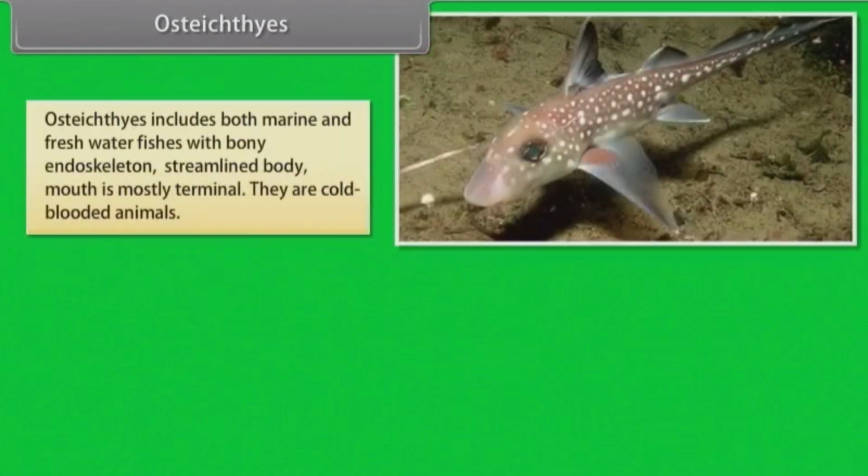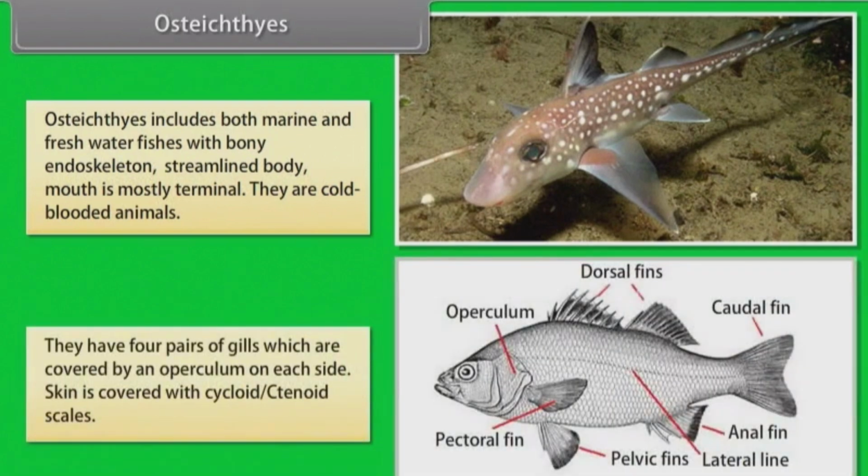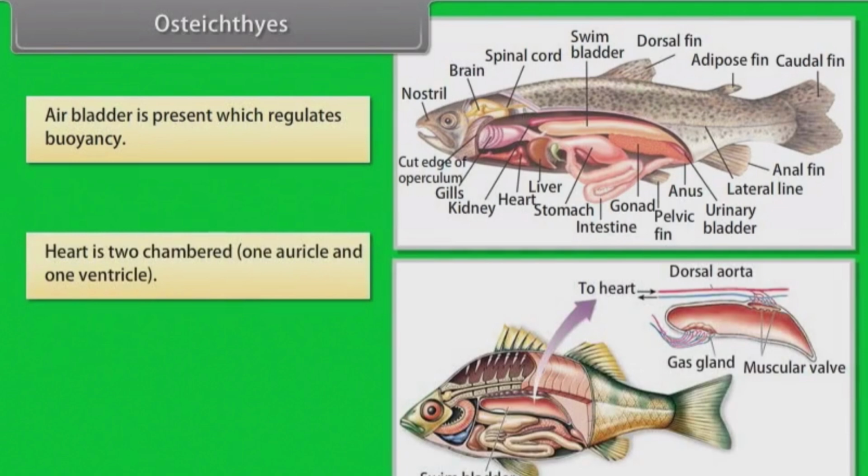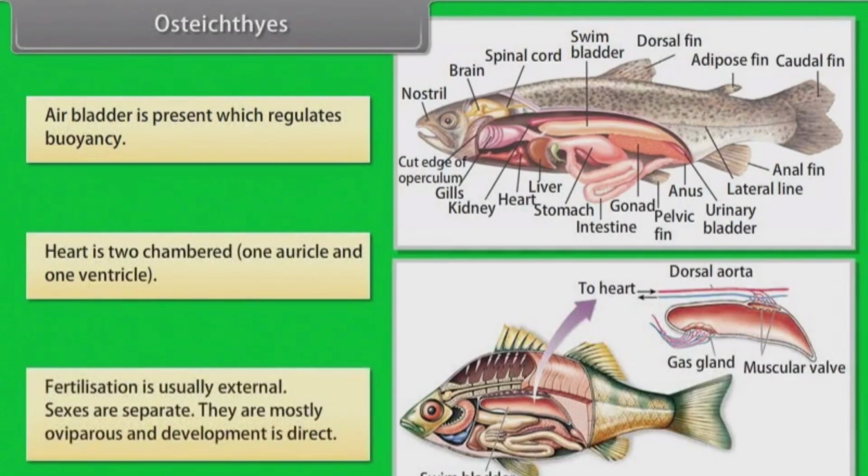Osteichthyes. Osteichthyes includes both marine and freshwater fishes with bony endoskeleton and streamlined body. Mouth is mostly terminal. They are cold-blooded animals. They have 4 pairs of gills, which are covered by an operculum on each side. Skin is covered with cycloid and ctenoid scales. Air bladder is present, which regulates buoyancy. Heart is two-chambered, one auricle and one ventricle. Fertilization is usually external. Sexes are separate. They are mostly oviparous and development is direct.